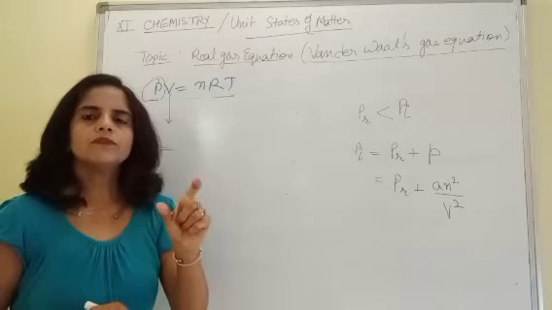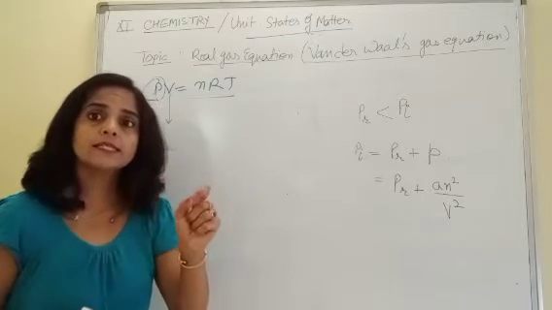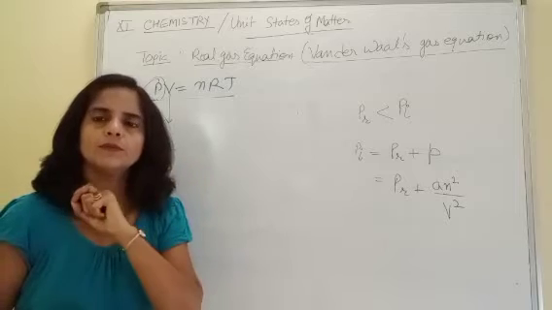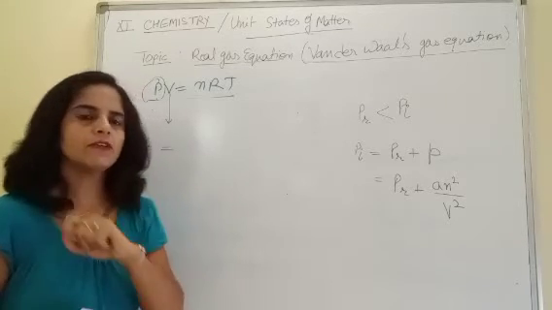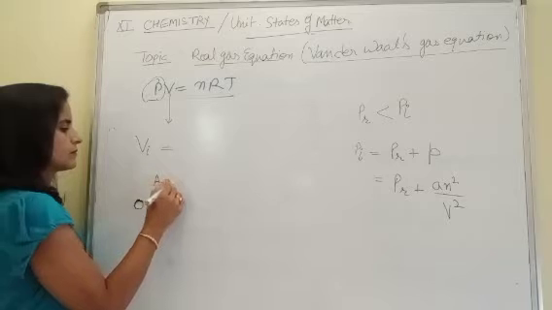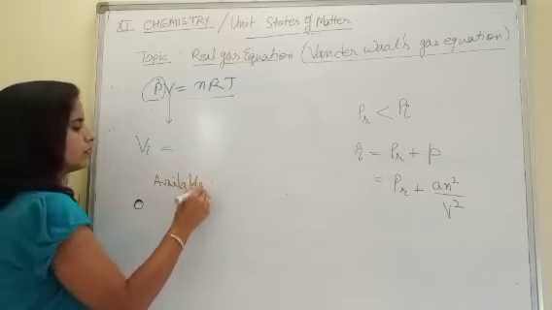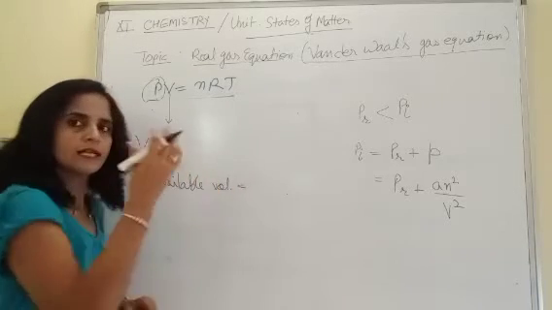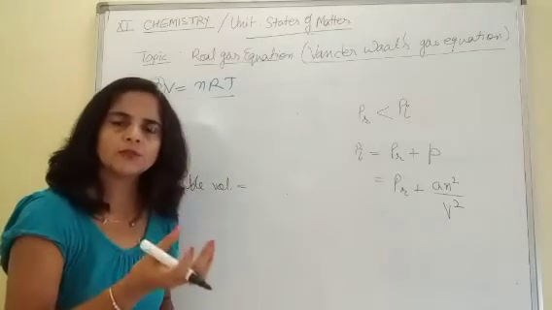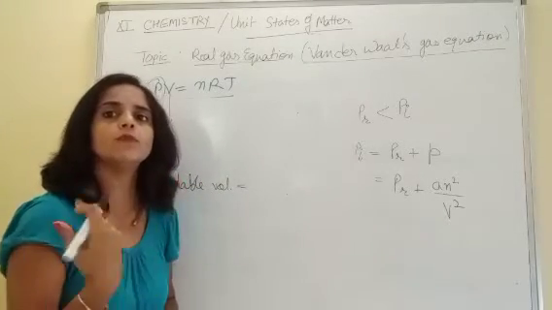The volume, when we are talking about volume, actually this is available volume. What is the meaning by available volume? Available volume means the volume which is available to the particles for their free movement.